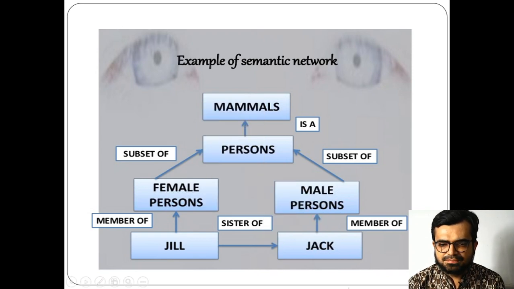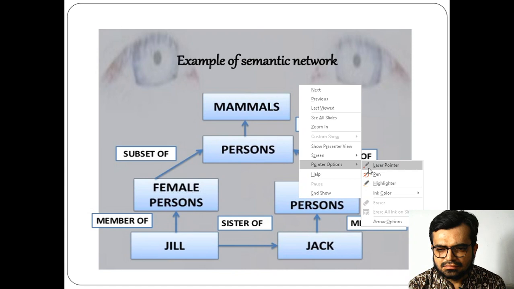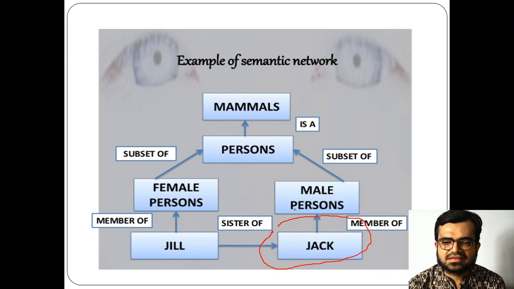If you refer to this part, you can see that Jack is connected with male person, because male is a category, that is, Jack is a member of male persons. Similarly, you can connect Jill, also a member of female person.